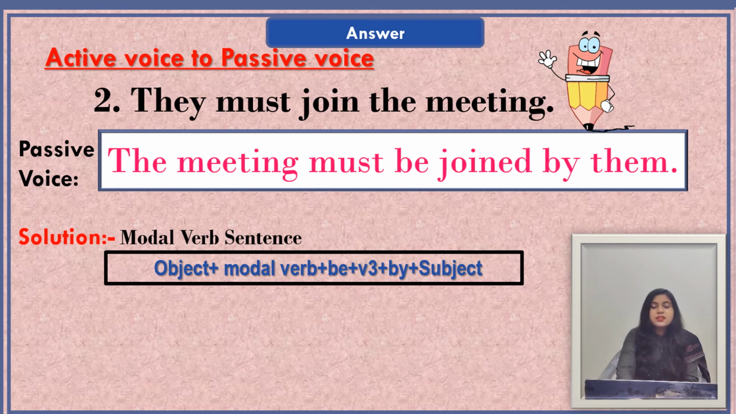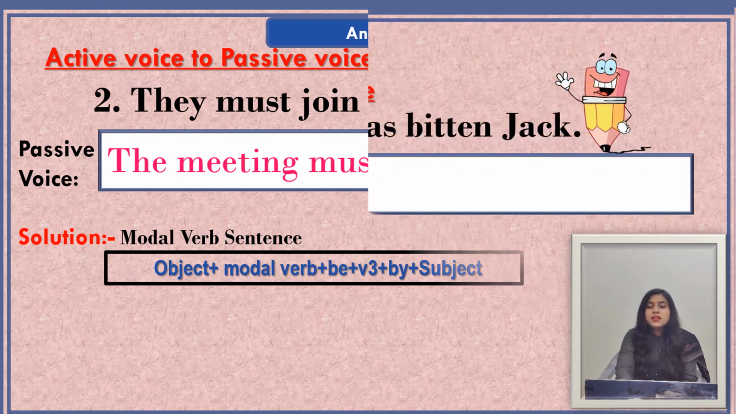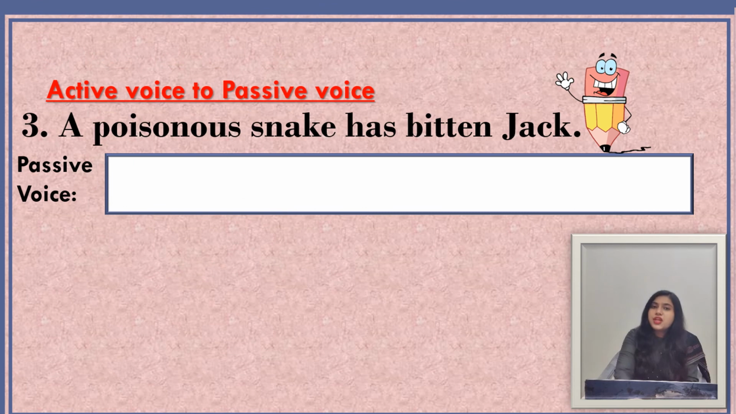The next sentence is a poisonous snake has bitten Jack. In this sentence, a poisonous snake is the subject here. Has bitten is the verb form here, which indicates that this sentence is in present perfect tense. And Jack is the object of the sentence here. So now we see the passive form of this sentence.